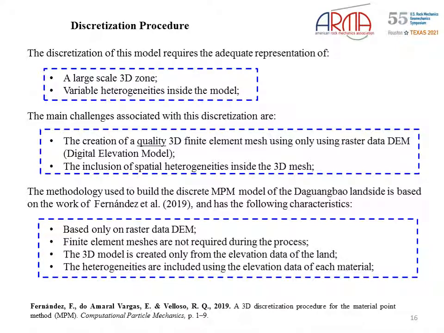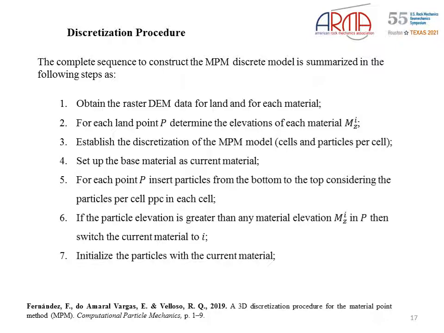The 3D model is created only from the elevation data of the land. The heterogeneities are included using the elevation data of each material. The complete sequence to construct the NPM discrete model is summarized in the following steps that will be described in detail in the next slide.